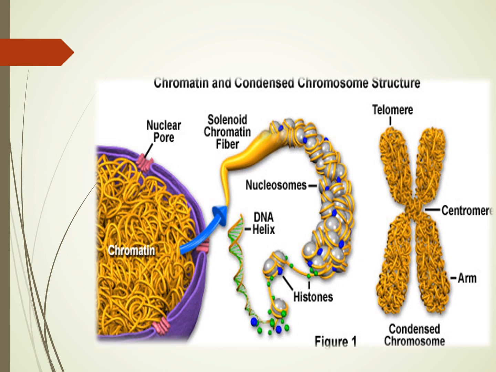Similarly, the chromatin fiber also, during cell division, that means when one cell gives me 2 cells, 2 gives me 4, 4 gives me 8, like that. When the cell is dividing and multiplying, at that point of time, the chromatin fiber, this thread-like substance, nicely arranges itself and gets condensed to form an X-shaped molecule which is called a chromosome. I repeat, during cell division, the fiber present in the nucleus is going to nicely arrange itself, wind around itself, and become condensed to form an X-shaped structure which is called the chromosome.